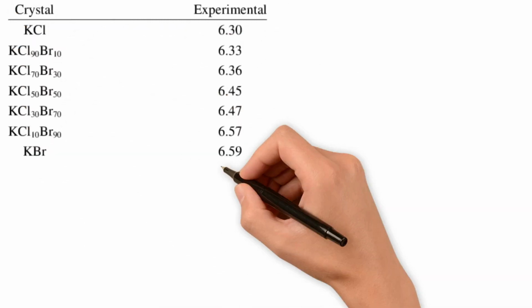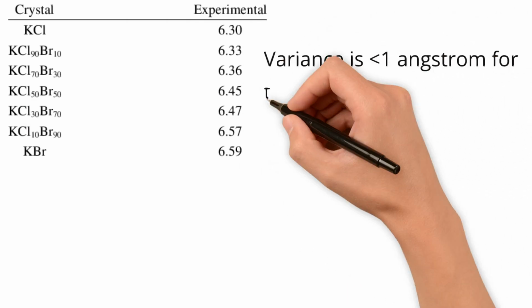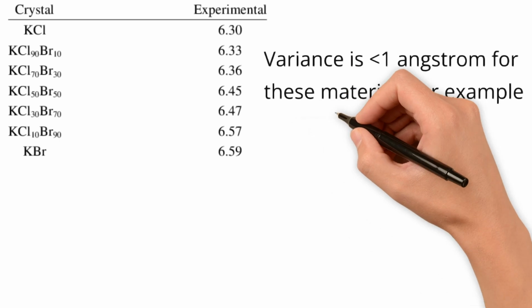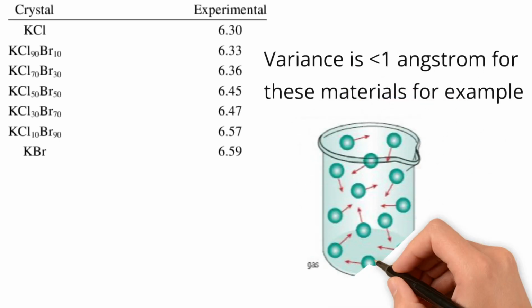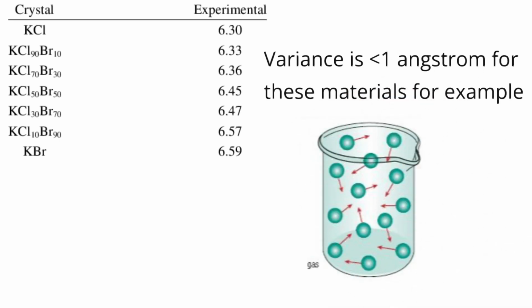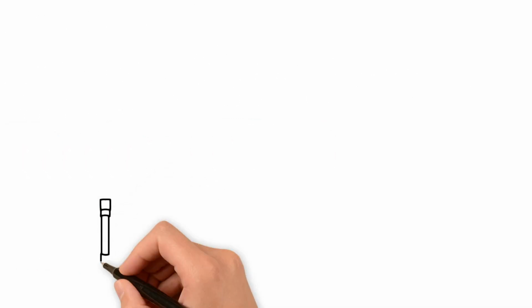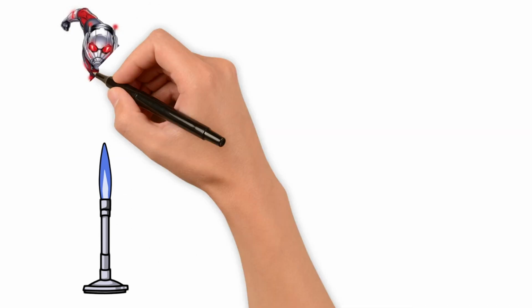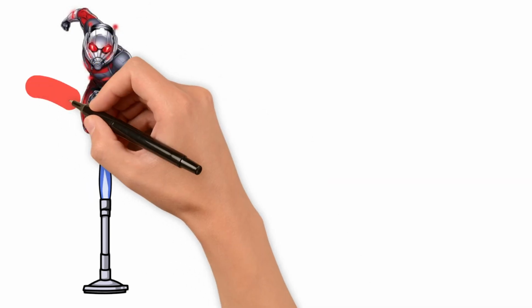However, this variance in lattice constants is never more than a handful of angstroms, an angstrom being 10 to the minus 10 meters. There, of course, are materials in which atoms can have significantly greater separation. Gases can have as much as 10 times the separation between atoms in solids. That said, turning a human into a gas is not exactly conducive to their survival,